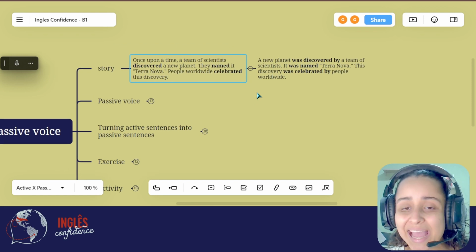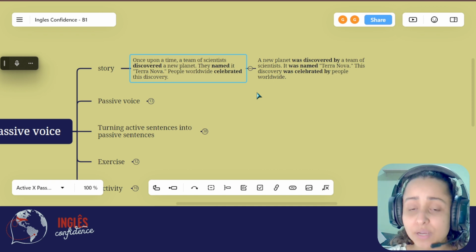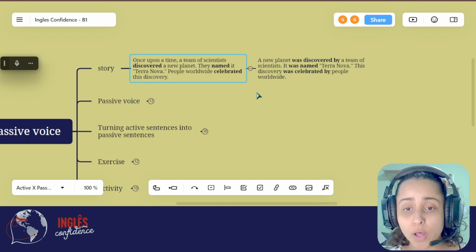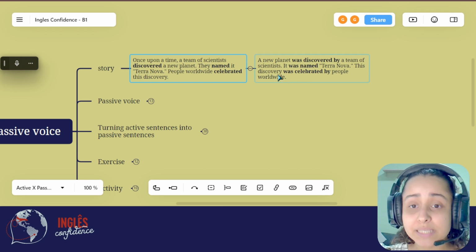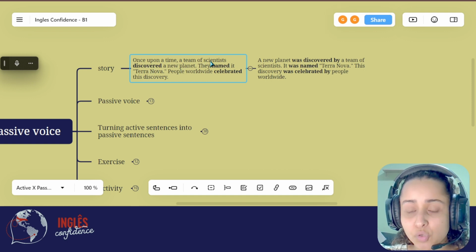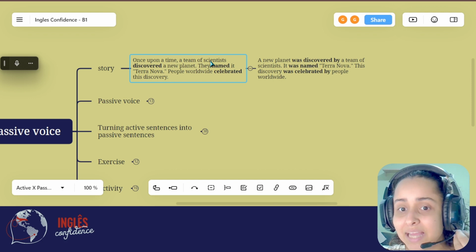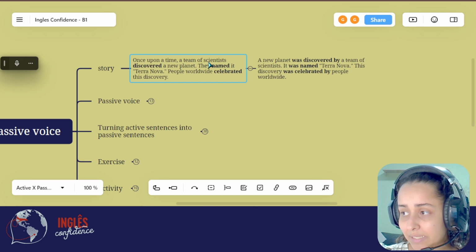So, what is the active and what is the passive voice? The active voice focuses on the person that is doing the action. For example, here, who discovered a new planet? A team of scientists. So the focus is telling that the team of scientists discovered the planet.